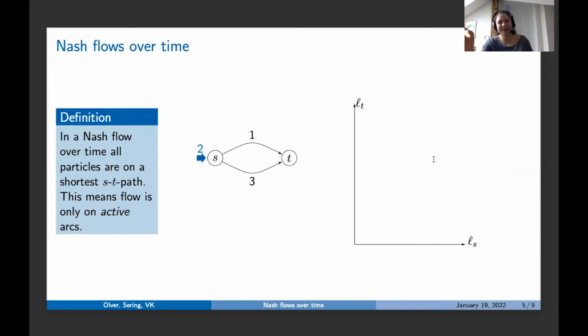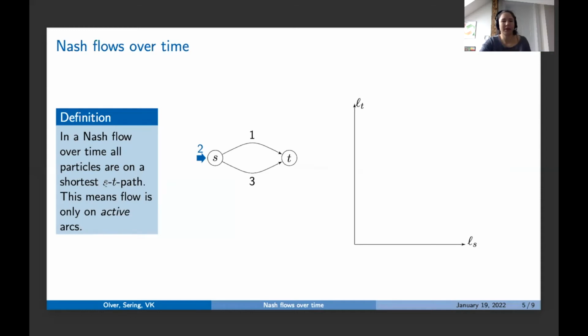Okay, so with this in mind, we can now look at the actual model, Nash flows over time. So let's first look at the definition. In a Nash flow over time, all particles are on a shortest s-t path. This means flow is only on active arcs.